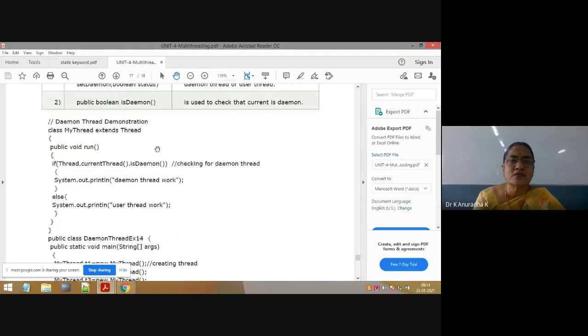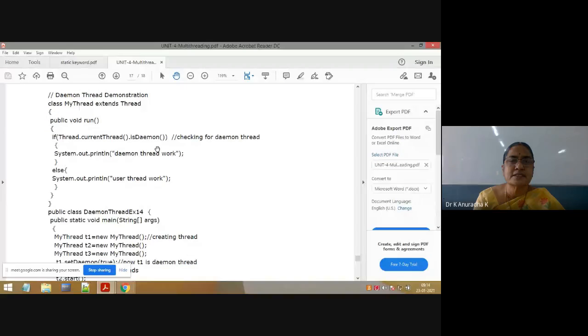So using these two methods, we can write one simple program on daemon threads. Daemon thread demonstration. Class MyThread extends Thread. It is behaving like a thread. Why? Because, as already explained, we write a user defined thread either by extending the Thread class or by implementing the Runnable interface. So inside this thread, I have to write the overriding run method. Inside the overriding run method, I will write the functionality of this thread.